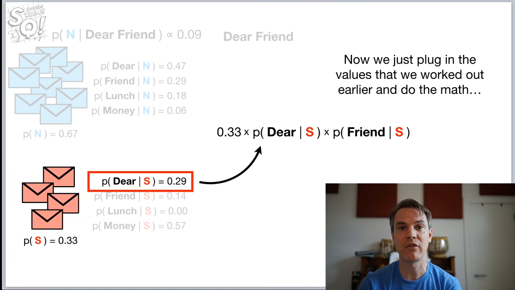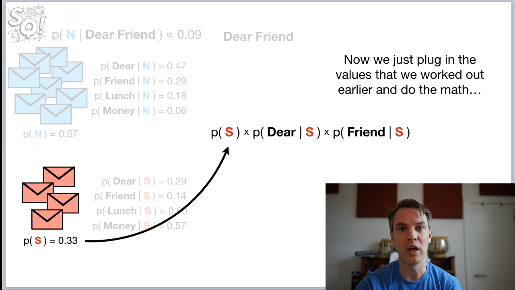And that normalization factor is the thing we would divide this equation by: the probability of seeing something that's spam, times the probability of dear given that it's in spam, times the probability of friend given that it's in spam. We would divide that by something to make sure that we're getting a probability, and it scales it. So I don't know if that's the best answer to that question, but given the slides that I have, it's the best I can do. So the proportional thing comes from Bayes' equation.